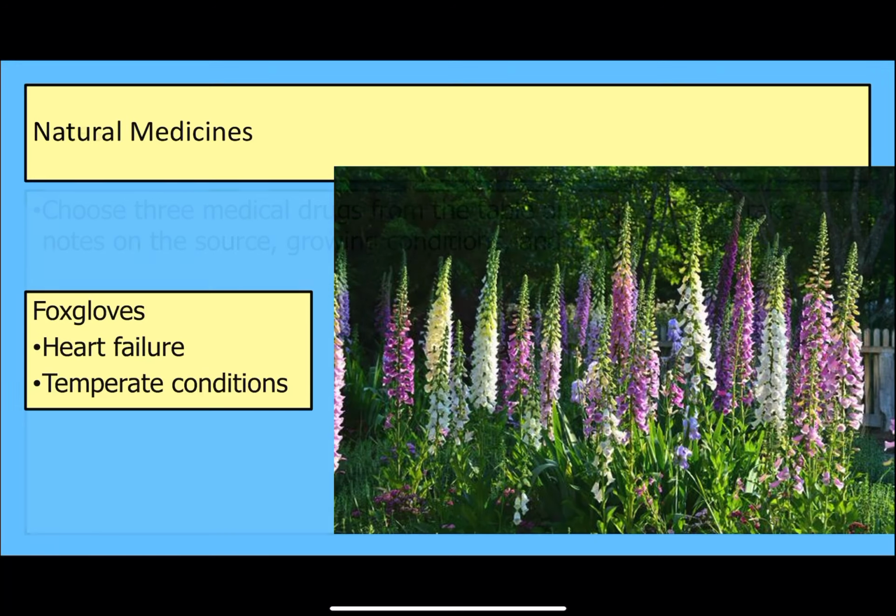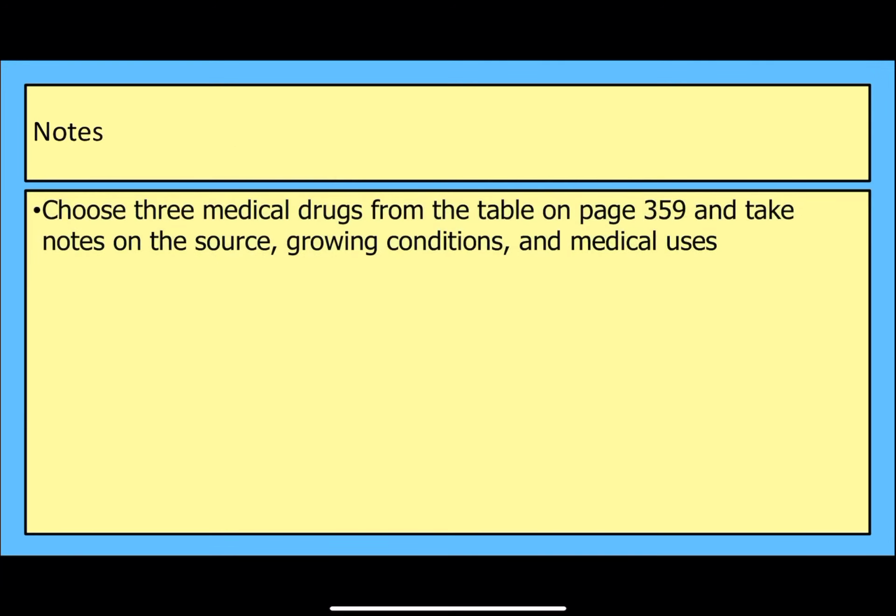So as I mentioned, we need to know a little bit about these different natural medicines. On page 359 of the textbook, there's a table with a whole range of them. So if you just pick 3 from that table, I think that should be plenty, and take notes on where we get that drug from, the growing conditions, the medical usage. I would recommend choosing some that are easy to remember. So we've got things like morphine and nicotine, caffeine, the foxglove from Digitalis. Yeah, I wouldn't pick ones that you've never heard of before that are going to be really difficult to remember in an exam, okay?